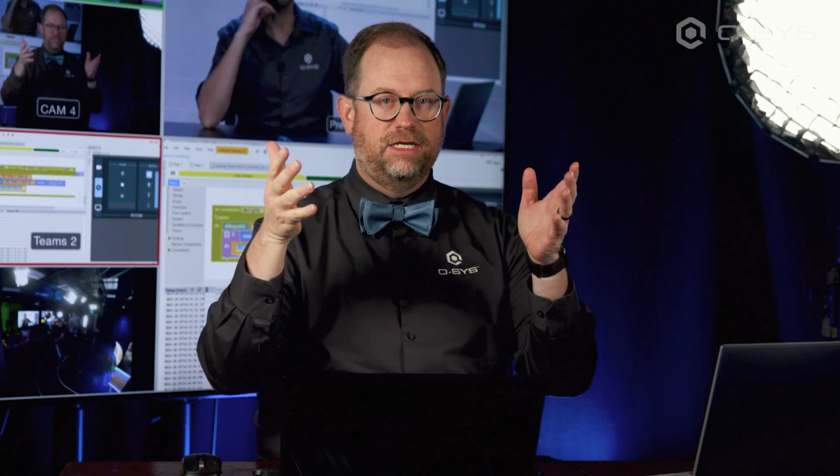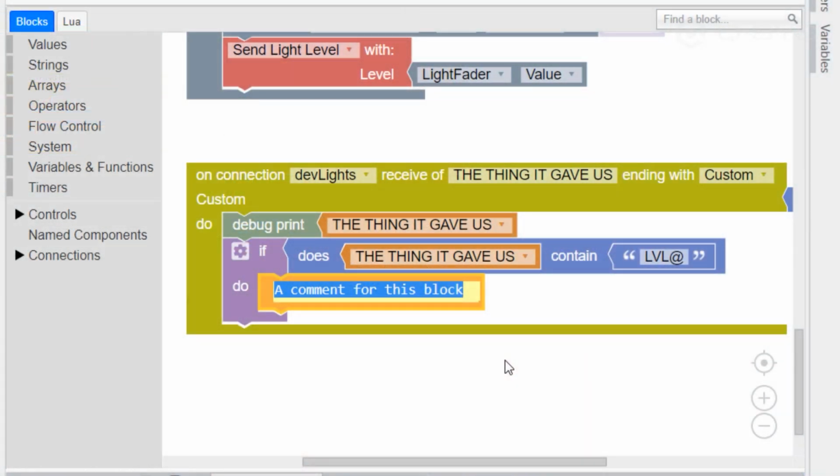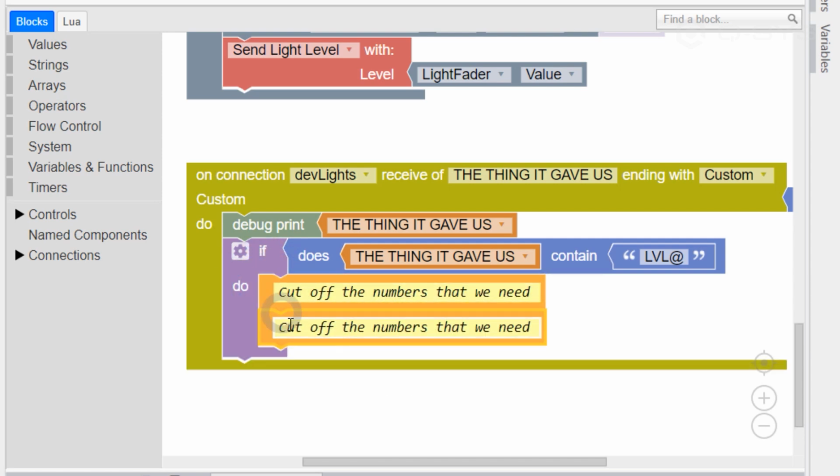But I do recall that you told me just a minute ago, you had this whole big speech about the differences between strings and numbers. I bet that's going to be coming up right here as well. Absolutely. First, we need to cut off the numbers that we need, and then put them into the fader.